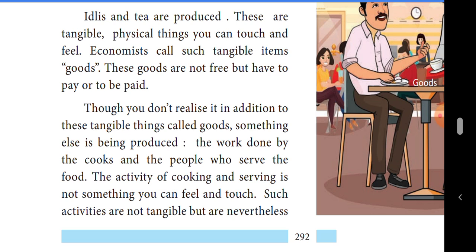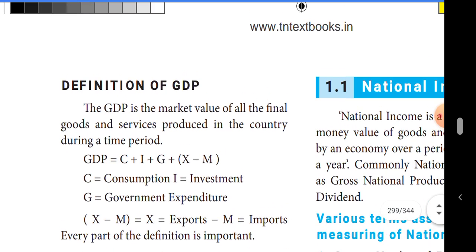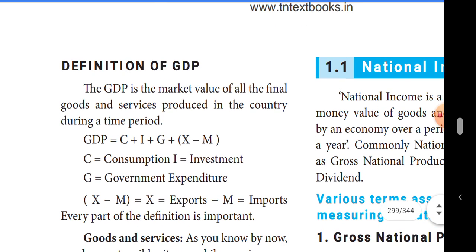Okay, students, now I am going to explain the definition of GDP. Listen very carefully. The GDP is the market value of all the final goods and services produced in the country during a period of time.